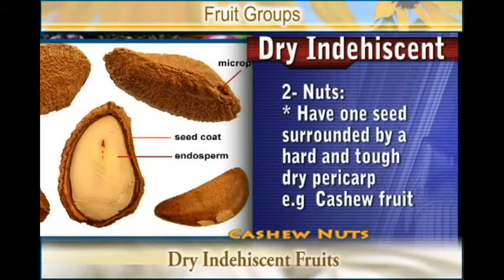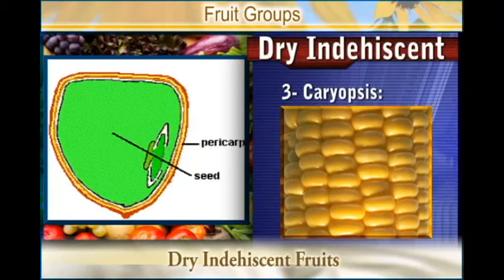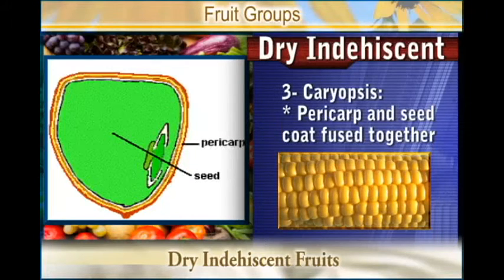Then we have another one which we call the Caryopsis. Caryopsis is another type of dry indehiscent fruit, and in the Caryopsis, the pericarp and the seed coat are fused together. The pericarp and the seed coat become fused together.